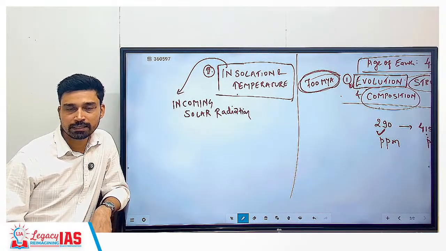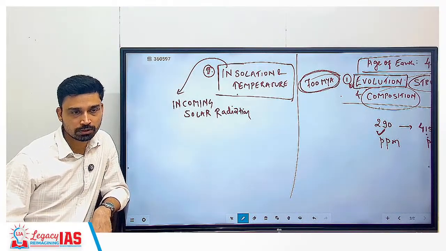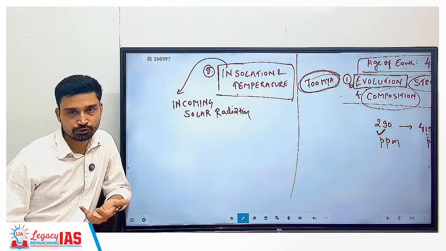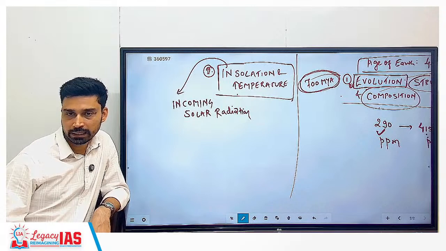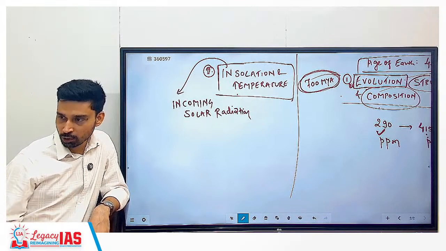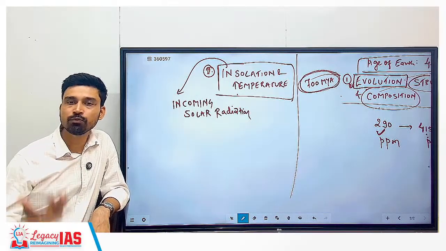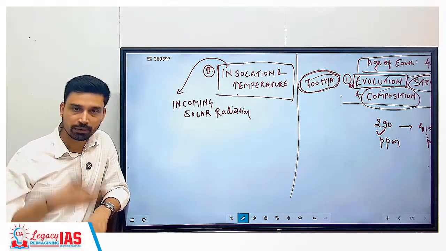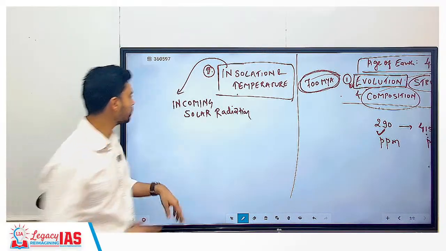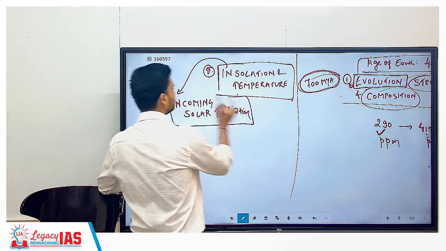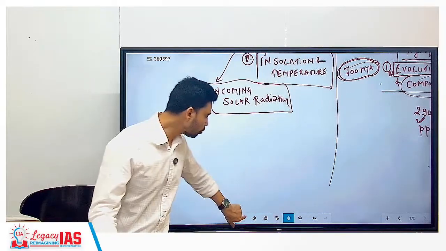Will life exist if the sun disappears? Yes or no? No, because the sun is the main source of energy for us. Plants do photosynthesis in the presence of sunlight. If sunlight is not present, photosynthesis cannot take place. That means plants cannot generate oxygen, right? Plants are food for animals, right? So the entire animal life and human life will be completely devastated. That is why it is very important to understand that the sun is the source of energy. That is why it is also called the source of life.